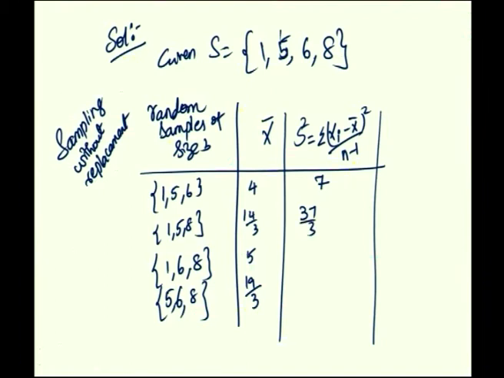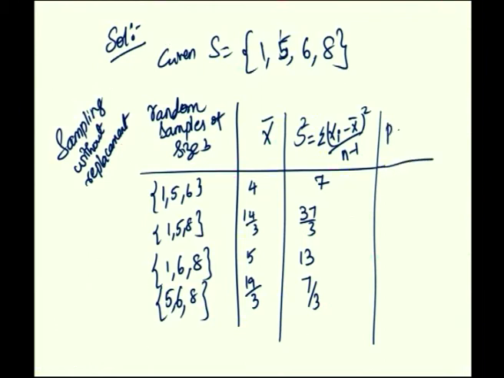Similarly, this is 1 minus 5 whole square plus 6 minus 5 whole square plus 8 minus 5 whole square, the whole thing divided by 2, which is equal to 13. Similarly, this is 5 minus 19 by 3 whole square plus 6 minus 19 by 3 whole square plus 8 minus 19 by 3 whole square. The whole thing divided by 2 gives you 7 by 3. These are the S square values.